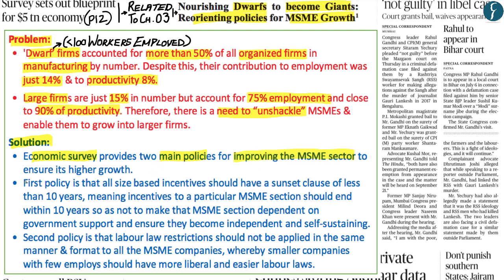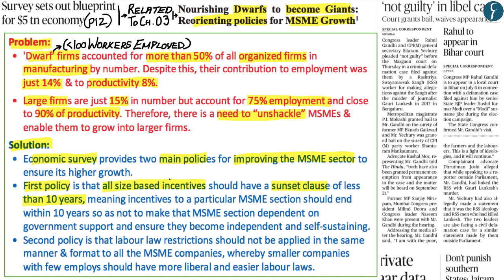The first policy highlighted within the economic survey is that all size-based incentives should have a sunset clause, whereby the sunset clause on incentives should be of less than 10 years. Now let's say, only for an example, an incentive has been given to the MSME sector whereby they are provided loans by public sector banks at a lower interest rate as compared to other industries. Now what the economic survey has highlighted is that there should be a sunset clause whereby this incentive, which has been given to the MSME sector, of a reduced interest payment should be withdrawn after 10 years.